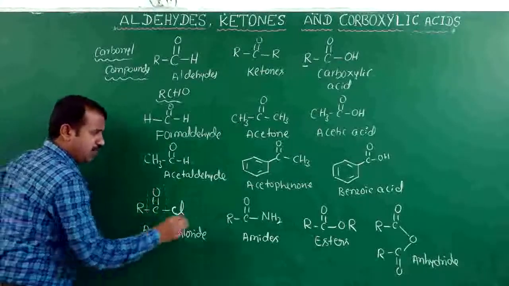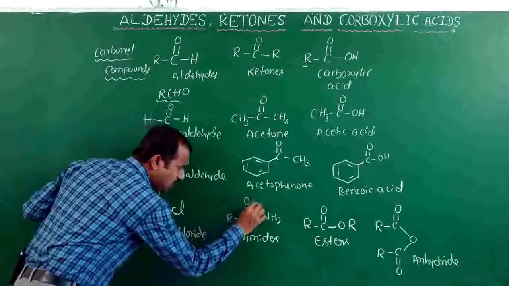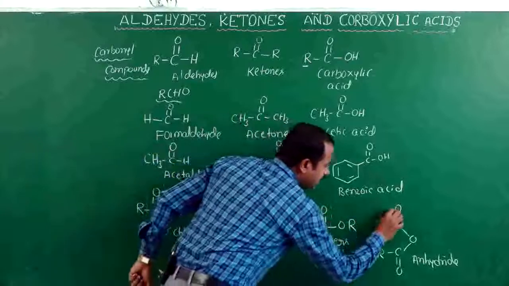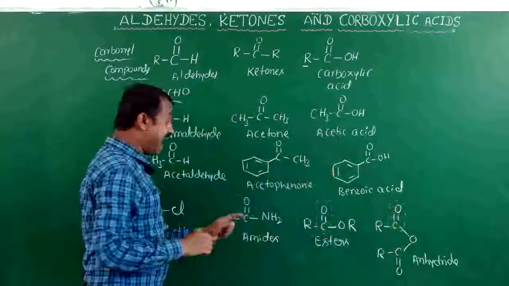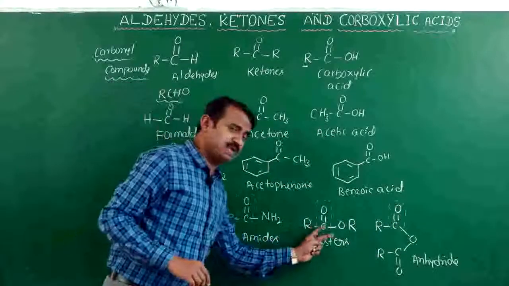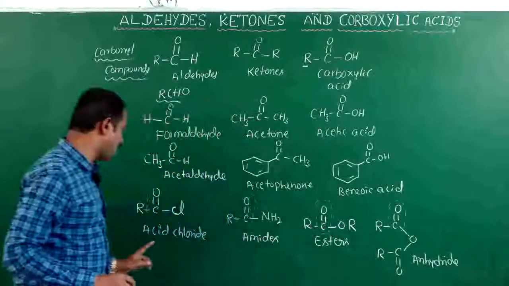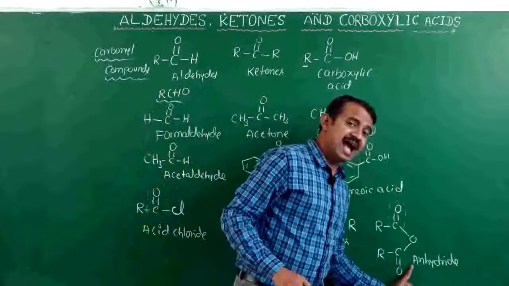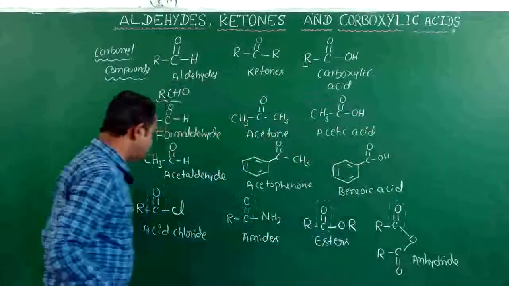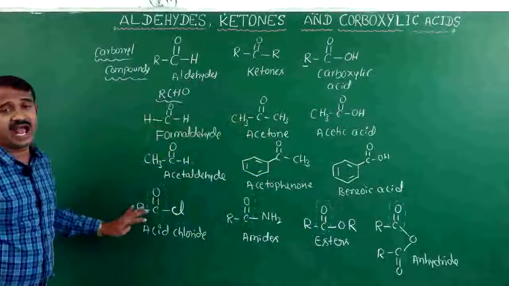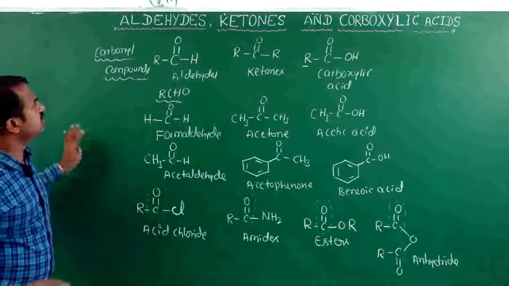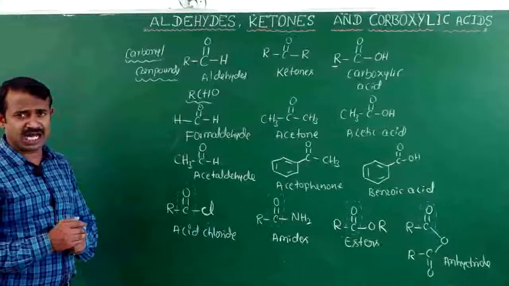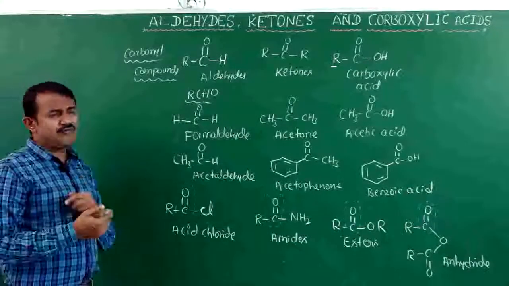Listen here, all of these have the functional group, and it is a carbonyl compound, here also, here also. These are the acid derivatives, except esters: acid chloride, acid amide and anhydride. These are other examples of acid derivatives. This is the general formula of aldehydes, ketones and carboxylic acids. We will go one by one.